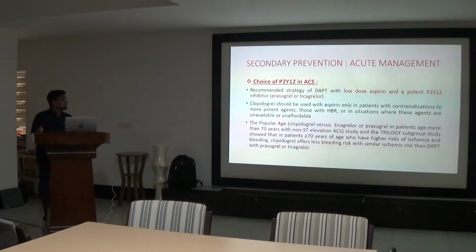The POPular AGE study and the trial subgroup study show that in patients aged more than 70 years who have higher risk of ischemia and bleeding, clopidogrel offers less bleeding risk with similar ischemic risk compared to DAPT with prasugrel or ticagrelor.